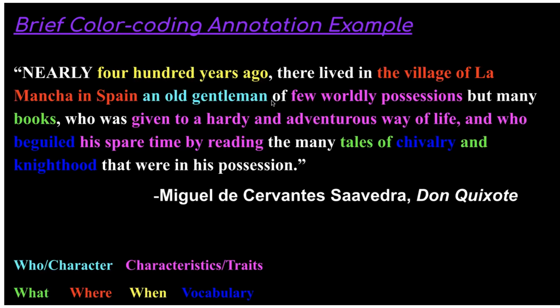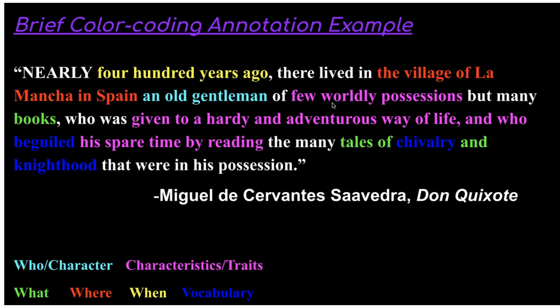400 years ago, there lived in the village of La Mancha in Spain. I've made that red because this is my where. Okay, I know where it is. An old gentleman, it's blue because that tells me who. This is the first reference that we have to our main character. What do we know about him just already? We know he's not young. We know where he lives. We know when he lived. Okay, what do we know about him? Characteristics, traits, that's coming up.